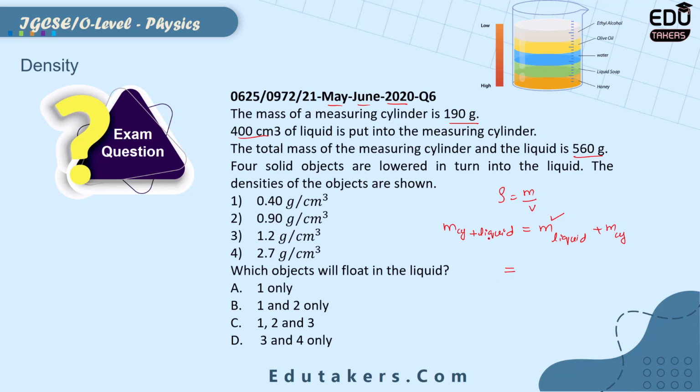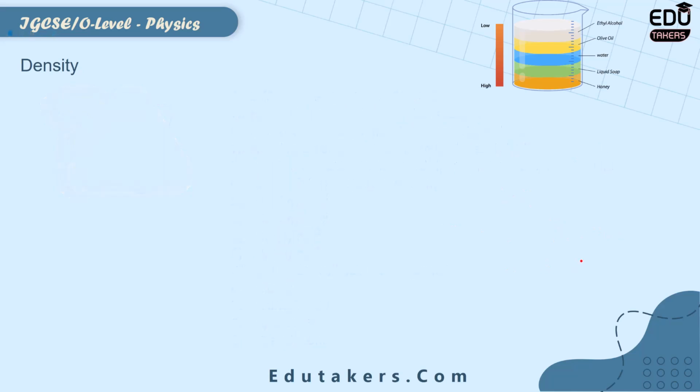It would be equal to the mass of measuring cylinder plus liquid, which is 560 gram, minus the mass of the cylinder, which is 190 gram. You can easily calculate the mass of the liquid. By putting that value into the formula of density, you calculate the density of that liquid and at the end you compare that density with the density of the objects. So let's see the answer and explanation.